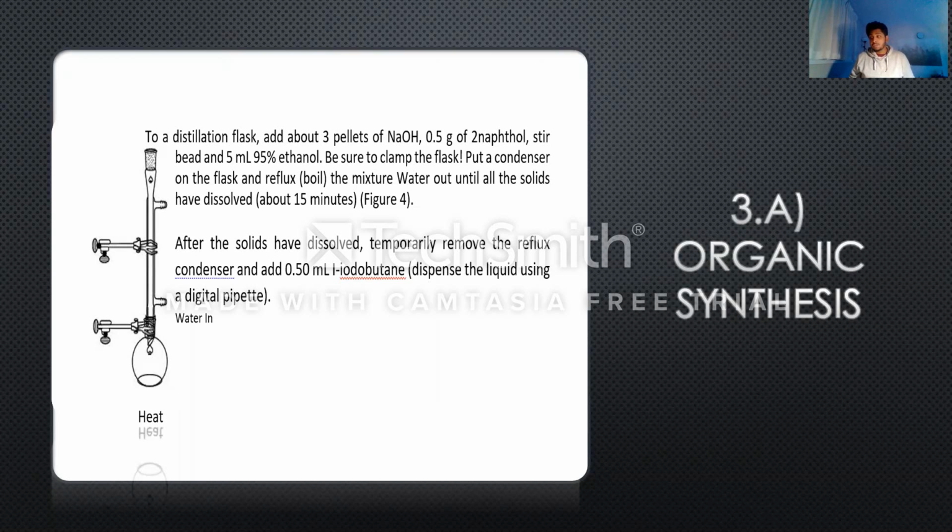After the crystals are formed, we can use a spatula to collect the crystals and put them on a watch glass. There might be still water present in it, so we can actually put it in a microwave, and if it's not available, we can actually press it against filter paper to take the water out of it.